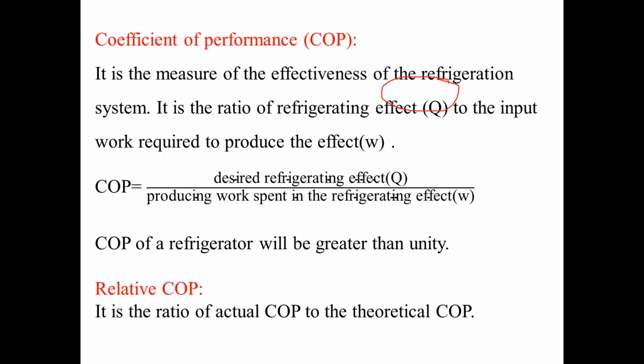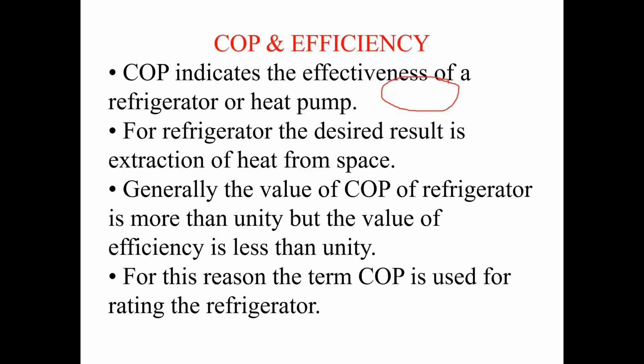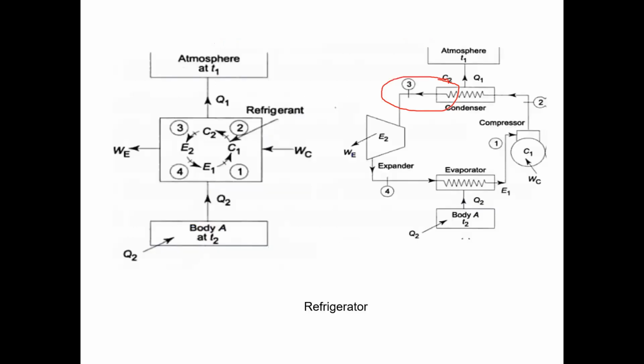There is also a relative COP concept. It's the ratio of actual COP to the theoretical COP. So why are we using COP, whereas in the case of heat engines we use efficiency? COP indicates the effectiveness of a refrigerator or heat pump. For a refrigerator, the desired result is extraction of heat from a space. Generally, the value of COP of a refrigerator will be more than unity, but the value of efficiency will be less than unity. That is the reason why we are using different terminology for refrigerator and heat pump, and separately for heat engine. That is, COP for refrigerator and heat pump, and efficiency for heat engines.